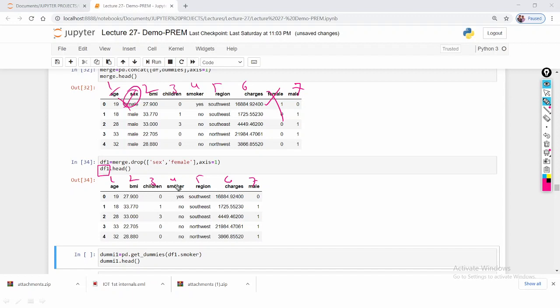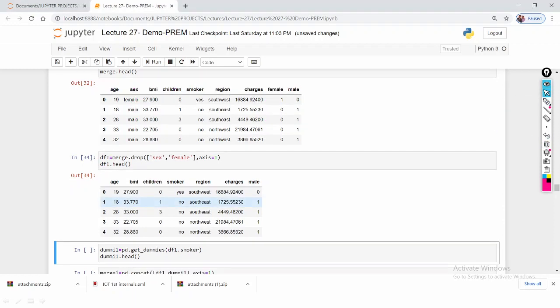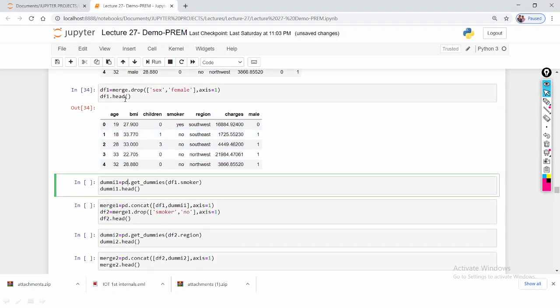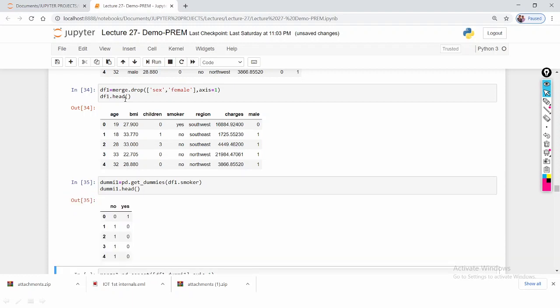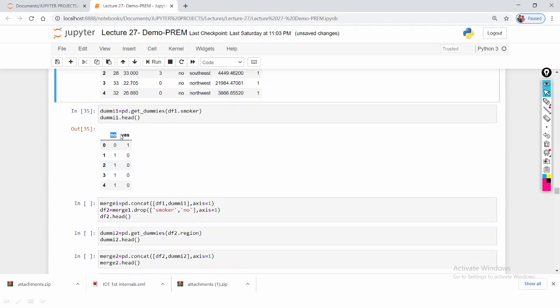Similarly I can apply this to smoker. I'm taking this data frame df1, dot smoker, and applying the get dummies method. If I execute here, the smoker contains yes and no, so no and yes are the two dummy variables, with values 0 and 1.